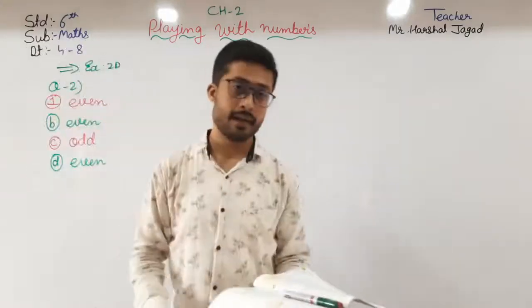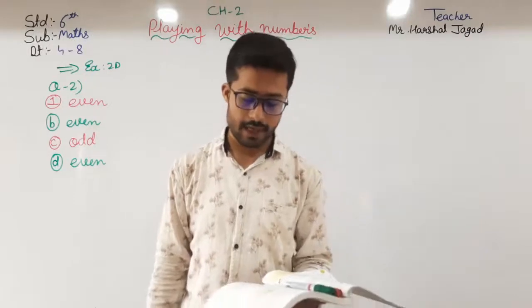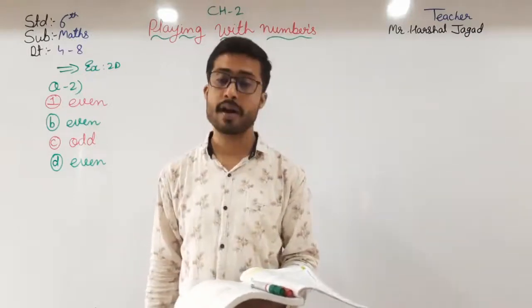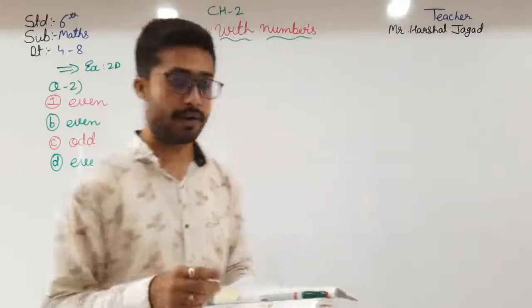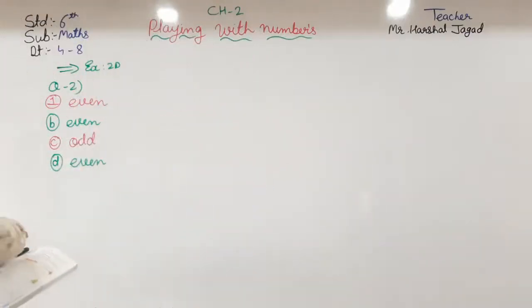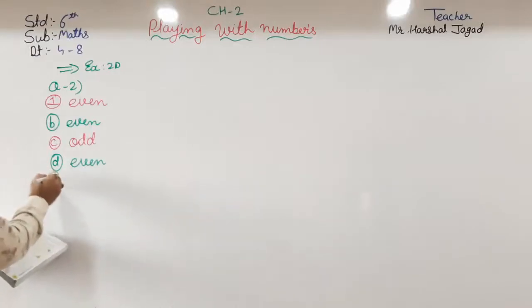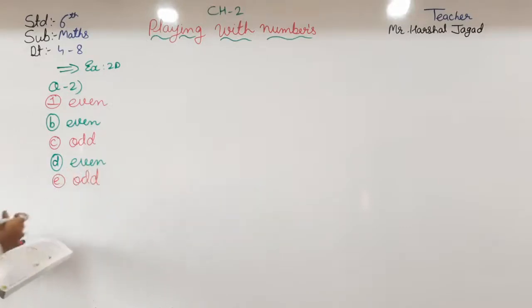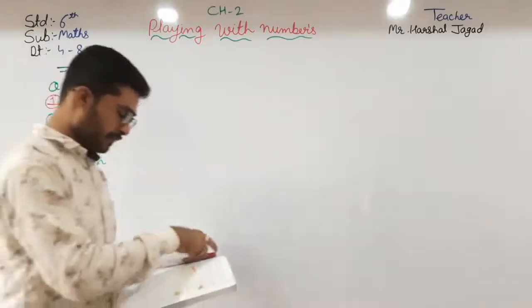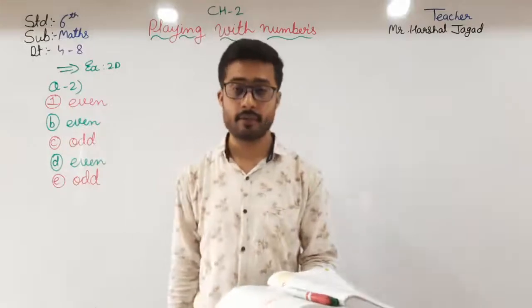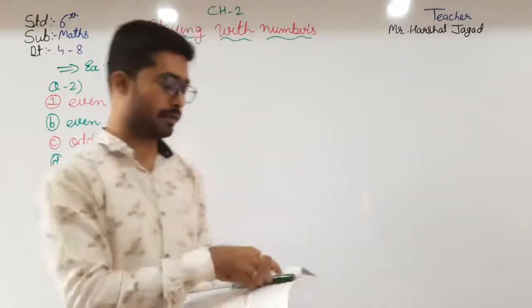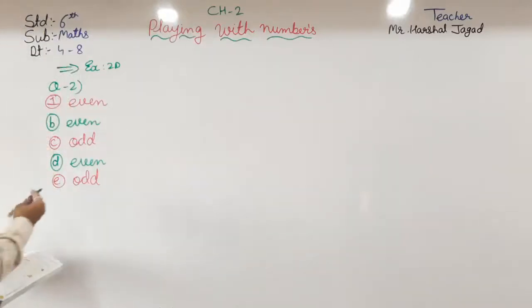After E, the product of two odd numbers is always odd, so in E it will be odd. Then after F, the product of an even and an odd number is always even. Okay, so that is always even.